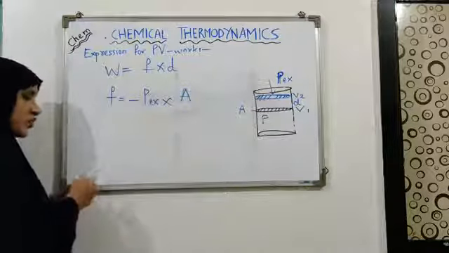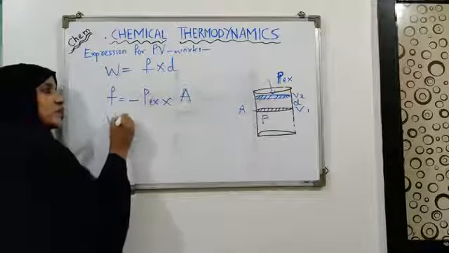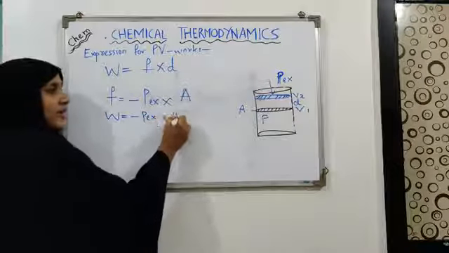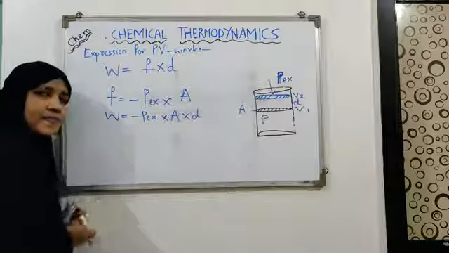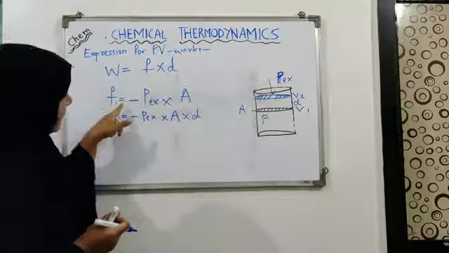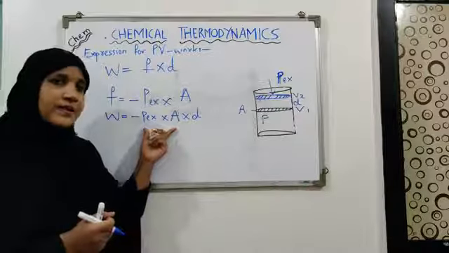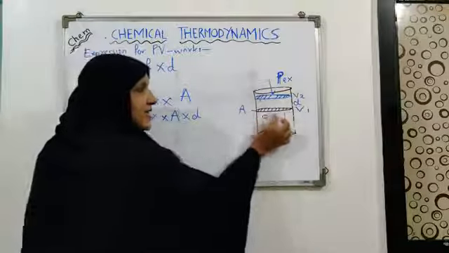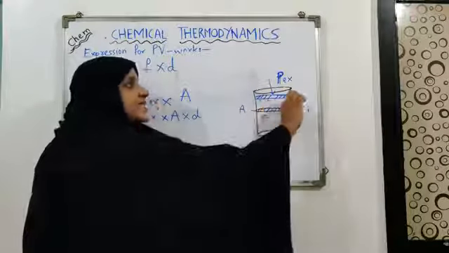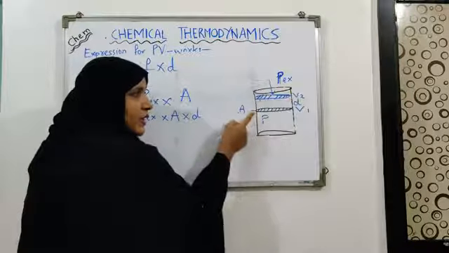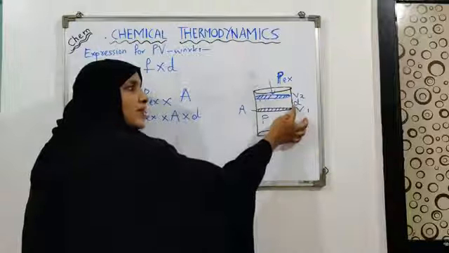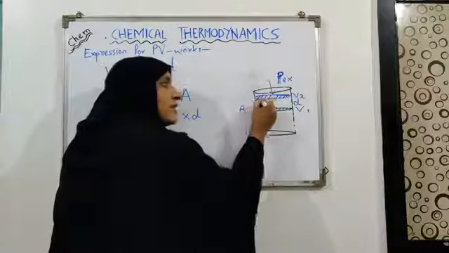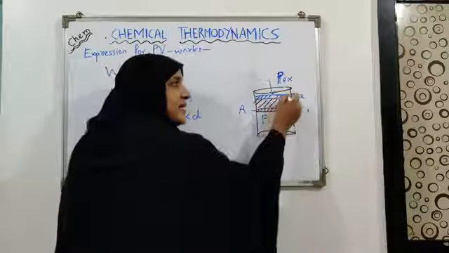Now let's substitute this equation into the above equation. When you substitute it, you will get W equals minus P external into A into D. We have substituted in place of force its value. Now what is this A multiplied by D? This A is the area of the surface of the piston and D is the distance travelled by the piston. When you multiply this area with the distance travelled, you will get what? The volume that has been increased.